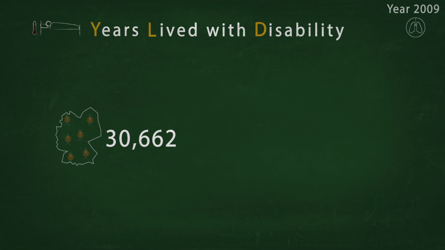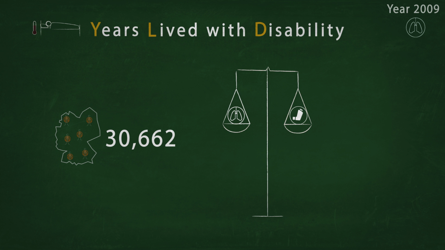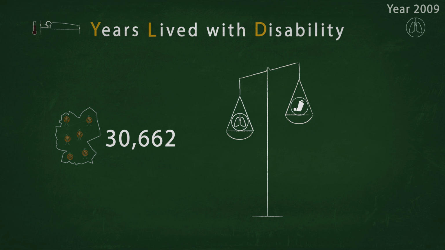Unlike mortality, the years lived with a disease are not counted as a full loss of life years. Diseases vary in their impact on health. Therefore, the years lived with a disease are multiplied with a factor that represents the severity of that disease. Every disease has its own weighting factor, called disability weight. Disability weights are anchored on a scale between 0 and 1. 0 stands for full health, and 1 is a state comparable to death.